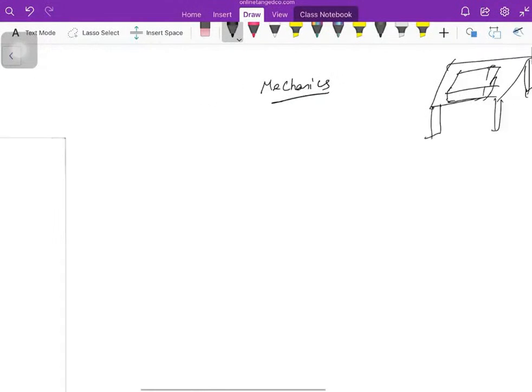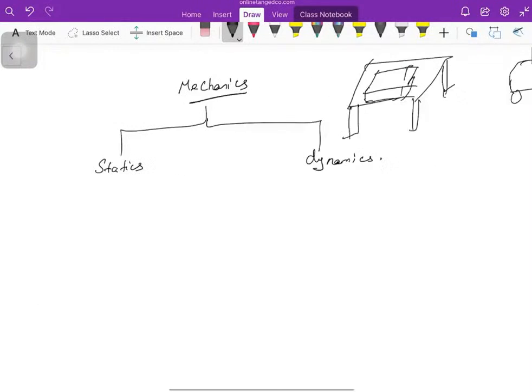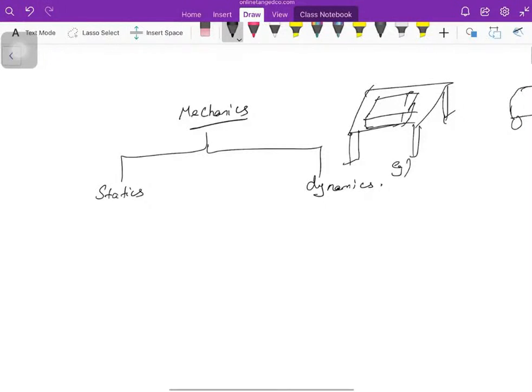This mechanics is broadly classified into two types: statics and dynamics. What does statics mean? Statics deals with the behavior of a body under rest. If you are finding the forces on a body at rest, it is statics. An example is the book lying on the table. Here the book is stationary, so what are the forces acting on the book?